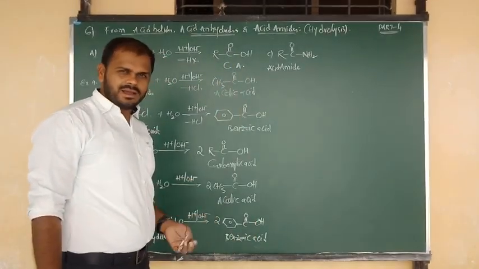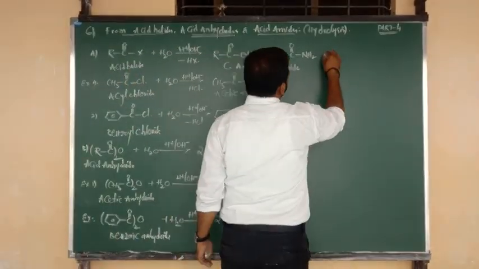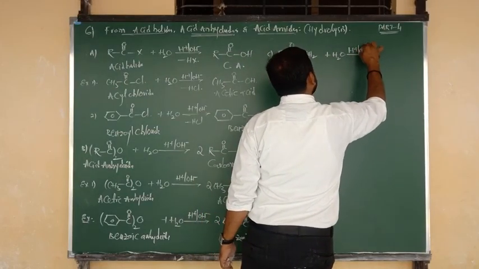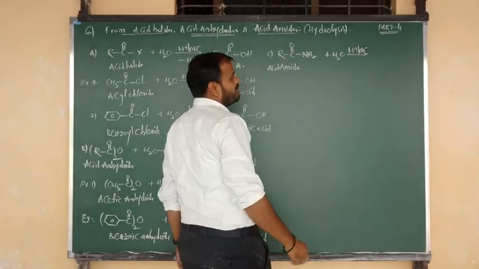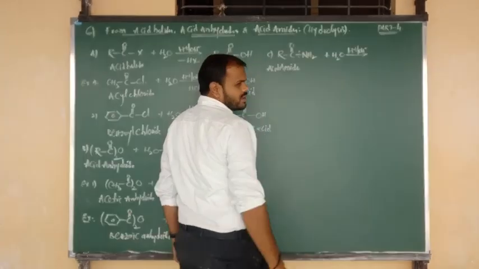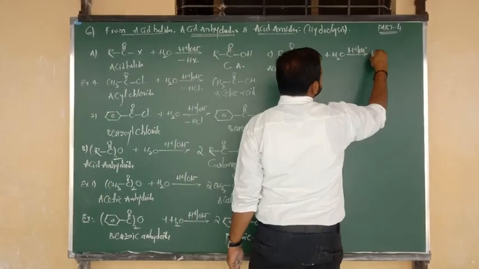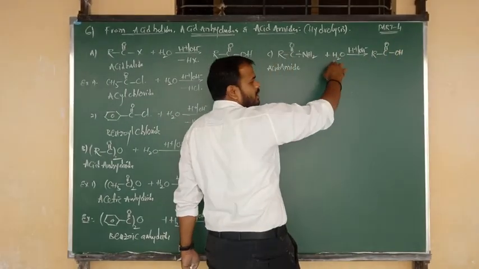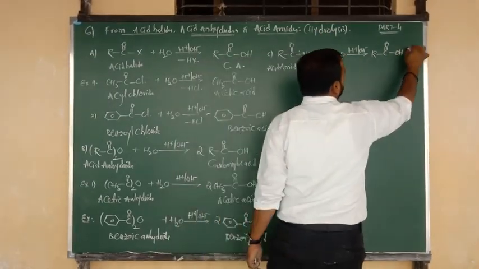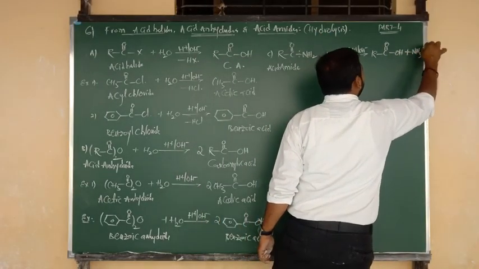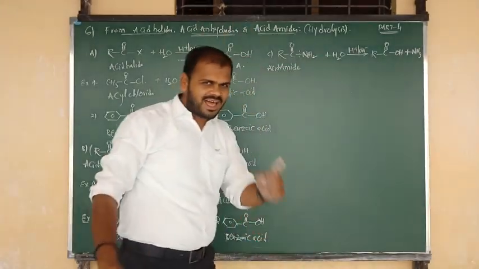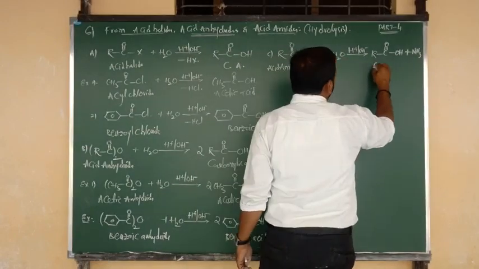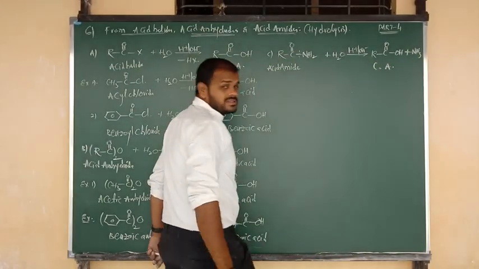When acid amides undergo hydrolysis, hydrolysis is going to take place in the presence of what, Nana? Acidic or basic media. Same thing, bond breaking between carbon and oxygen. Our C double bond O group changes into carboxylic acid by taking OH from the water molecule. Remaining H plus attacks NH2, so we will get the product, nothing but what, Nana? NH3, ammonia gas. Already I have told you, Nana. So acid amides upon hydrolysis are going to form carboxylic acids.